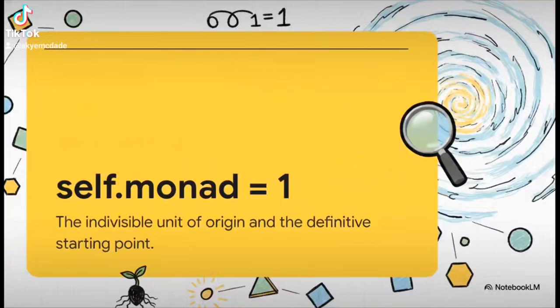Okay, let's dive into this. Inside the engine, the script defines self.monad as exactly 1. Now in philosophy, the monad is the indivisible unit of origin, right? It's the ultimate unified source of all things. And that esoteric, massive concept is elegantly distilled down to just the fundamental binary integer of 1. It is the definitive starting point.